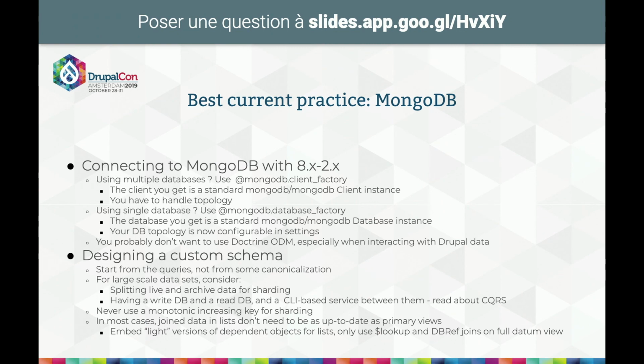Here, what you get is either a standard MongoDB client or a standard MongoDB database. If you have to handle multiple databases, get the client from the client factory, and then you can handle multiple databases and the topology yourself. But if you can remain within one database, use the database factory, and then you will gain the ability to be configured just from settings and still have the full features of a standard database for MongoDB.